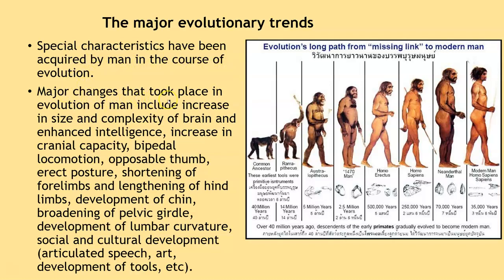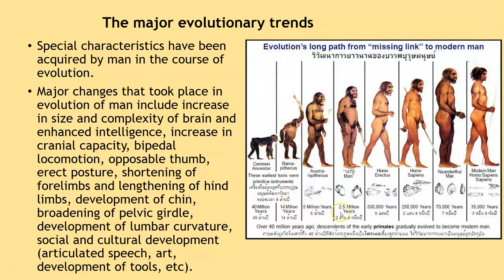Major changes that took place in the evolution of man include increase in the size and the complexity of brain and enhanced intelligence, increase in the cranial capacity, bipedal locomotion, opposable thumb, erect posture, shortening of the forelimbs and the lengthening of the hind limbs, development of chin, broadening of the pelvic girdles, development of the lumbar curvature, social and cultural development, which included articulated speech, art, development of tools, etc.